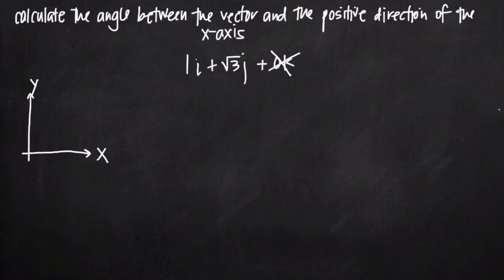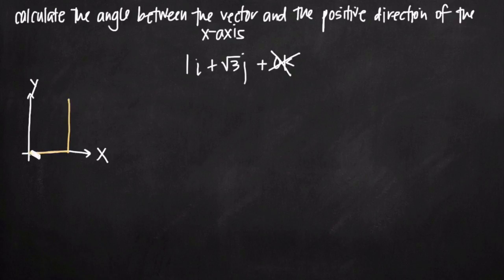Remember, i corresponds to the x component, so we go out along the x-axis a distance of 1. So let's pretend that this is a distance of 1 along the x-axis. Then our j component more or less corresponds with y, so we want to go up a distance of square root of 3. So let's pretend that this is a distance that represents square root of 3.